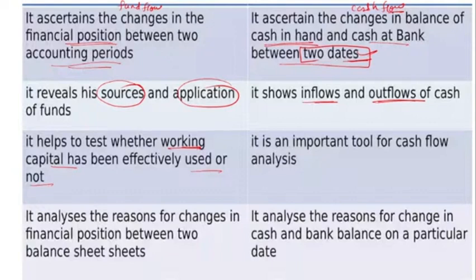The cash flow statement is an important tool for cash flow analysis. The fund flow statement analyzes the reason for change in financial position between two balance sheets.